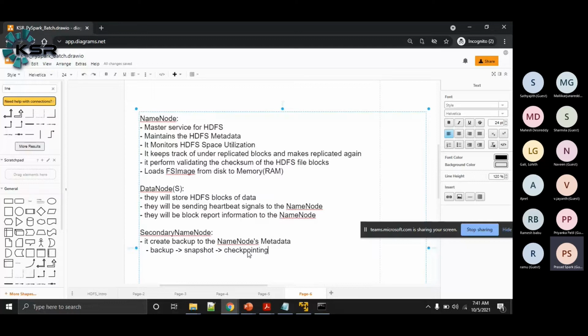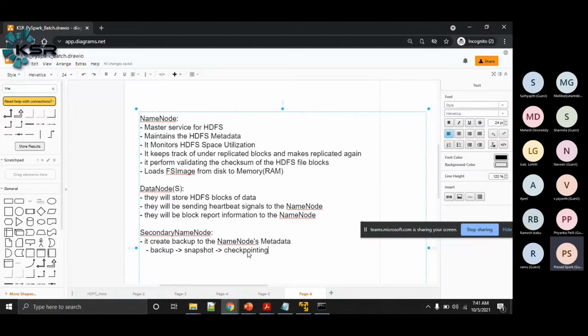Now it will take the present edit log to the secondary name node system, and there is already a previously created snapshot of metadata, which is FS image version 1. Now it will merge this latest edit log on the previous FS image, and it will create a new FS image. That means it will create the latest snapshot of data. Okay, so that is how the secondary name node is designed to take the snapshots.